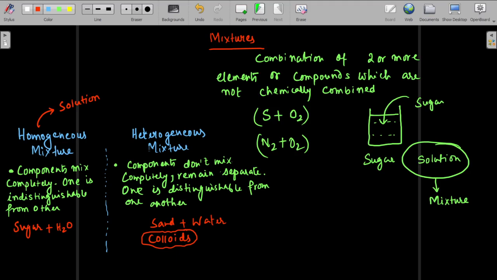But actually it is a separable mixture. I can easily separate it by some other physical method. In a solution I can also do that, but in a colloid the size of the solute particle is larger. Based on that, another kind of classification is there.